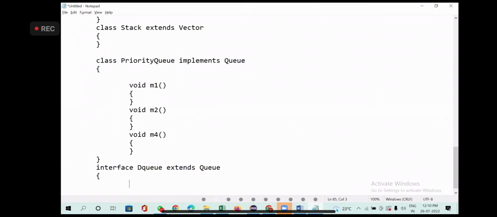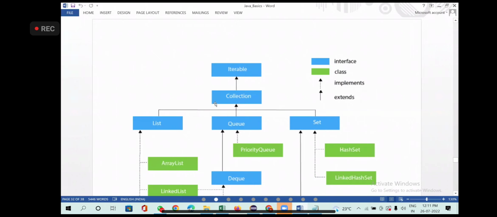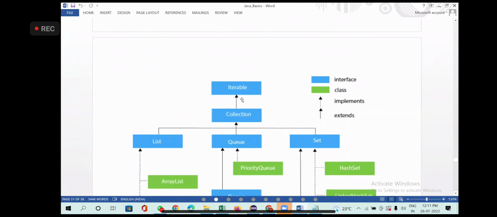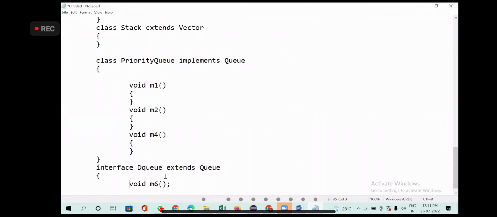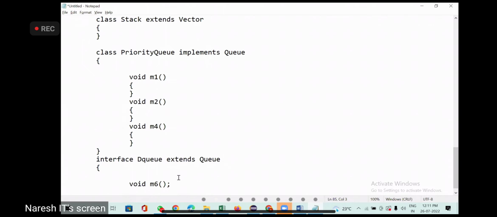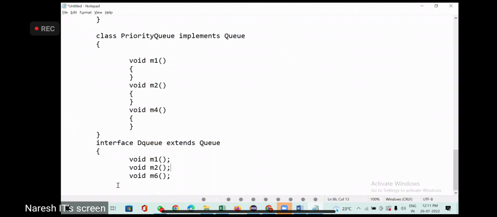Now how many methods will it get? DQ has its own method. Okay. Let's say one method 6 or whatever, just consider one method. And DQ is extending queue. Queue is extending collection. How many methods will it have? 2 methods. One itself, one is coming from iterable. So method 1, method 2 definitions. DQ, sorry, it's not a class, it's an interface, right? So it will have method 1, it will have method 2. So these are total 3 methods.